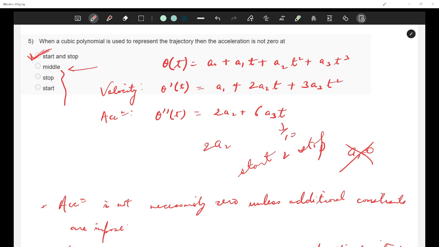The practical problem associated with using cubic spline, you want to ask. Yeah, ma'am. The only constraint that we put here is that acceleration is not zero at start and stop. We are not putting this constraint. Yeah, so that is the answer. Okay, ma'am. Okay, so let's move.